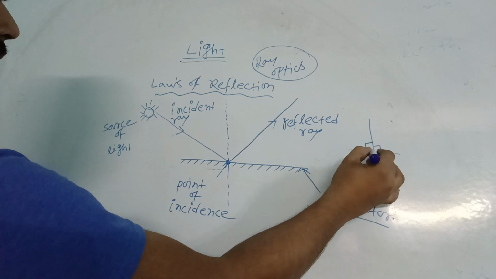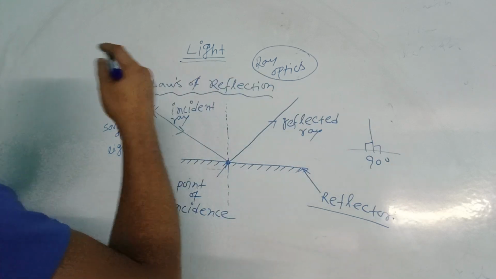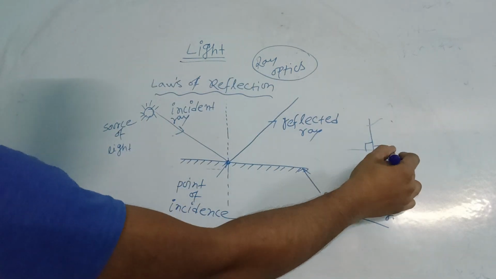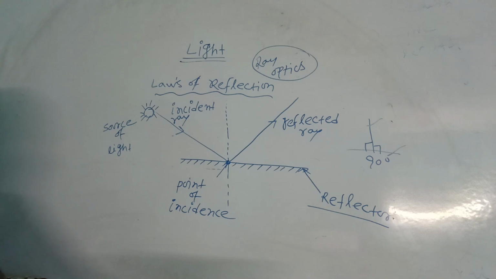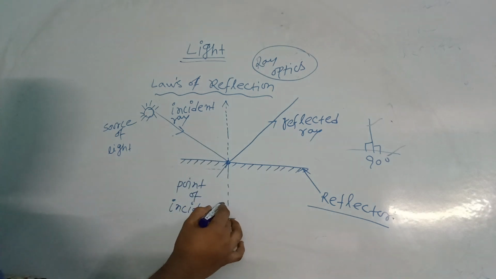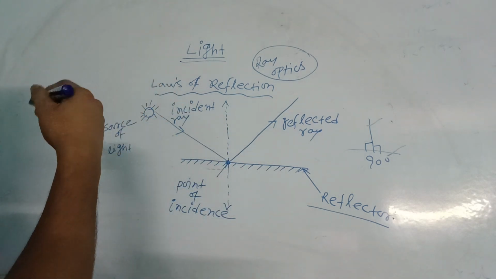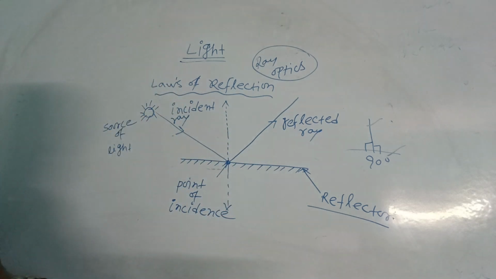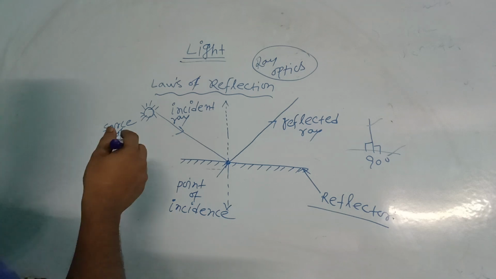This angle must be 90 degrees. So this one is the normal to this surface, or you can say this is the perpendicular. So what is normal? This one is perpendicular to this surface. I am repeating the same thing again and again, which means you have to clear your concept first. You can invest minimum 30 minutes, no? Try to invest it properly, then you can learn it.